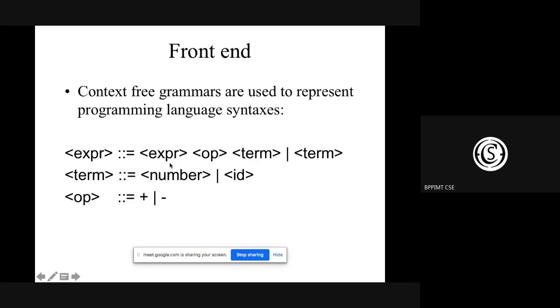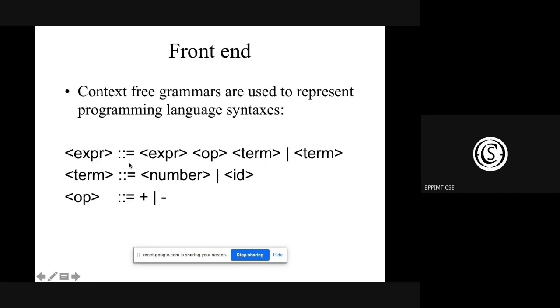Okay, so say for example, you have an expression 2x plus 3 or x plus y into 3. You have to find out whether it is syntactically correct or not, given this grammar. Say, for example, this grammar is given to you and you have to find out whether this particular line is syntactically correct or not using this grammar.